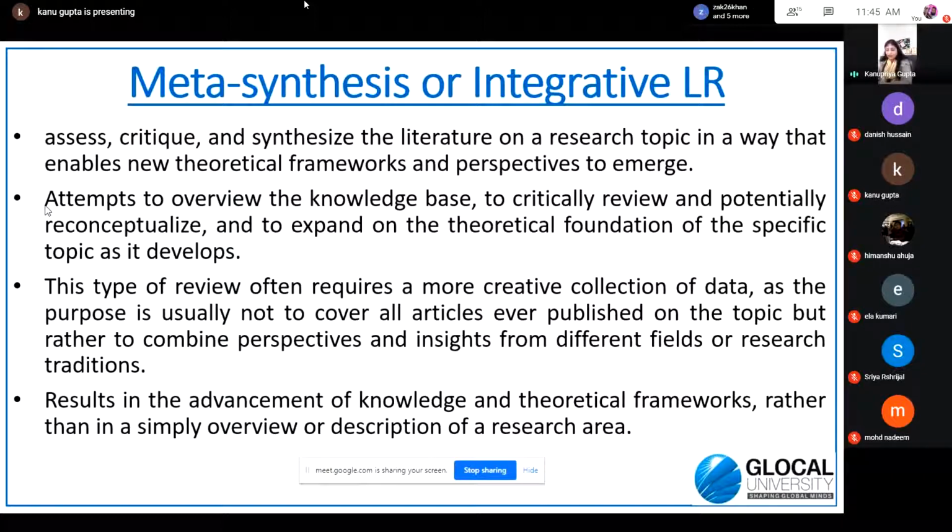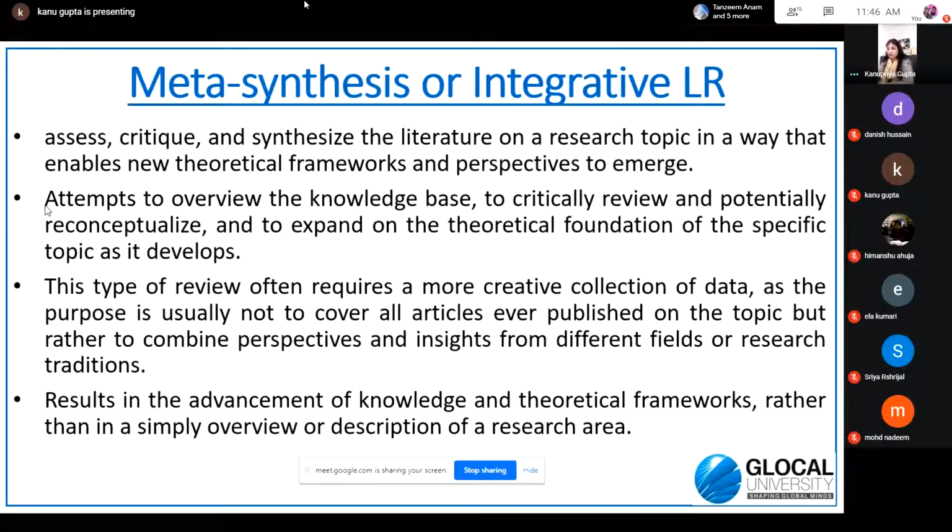Our attempt is not just to collect the existing literature and whatever it is suggesting. We need a more creative collection of data in which we can combine the different perspectives and insights from different fields, and we can come up with a new type of suggestion for the theoretical framework development.